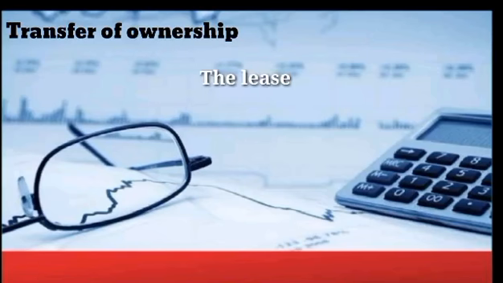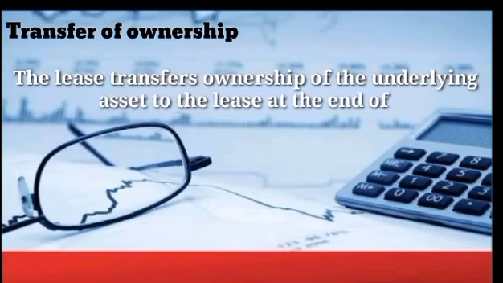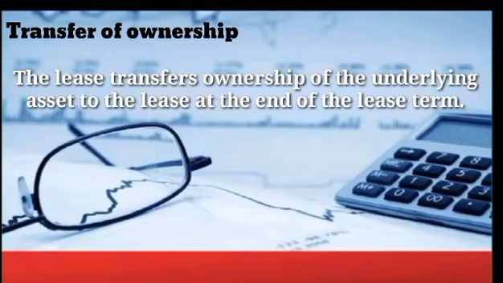So transfer of ownership of the underlying asset to the lessee at the end of the lease term, meaning to say, if at the end of the lease term, for example, the lessor and lessee agree that the lessee, that asset or property is now yours, automatically, it is a finance lease. And once again, the asset is transferred to the lessee because originally it is the lessor who owns it.